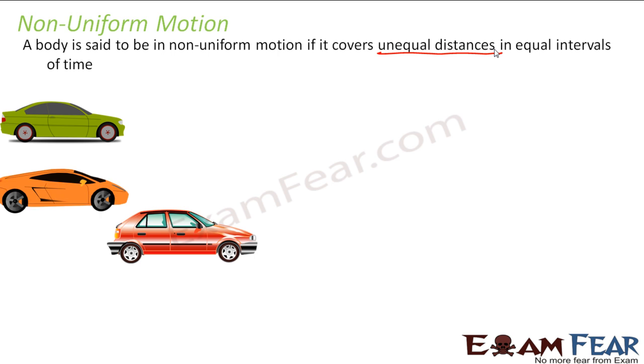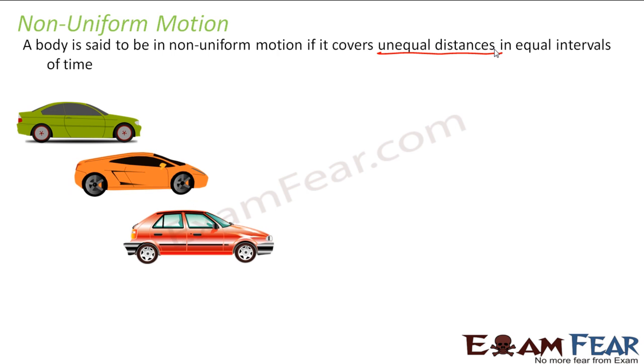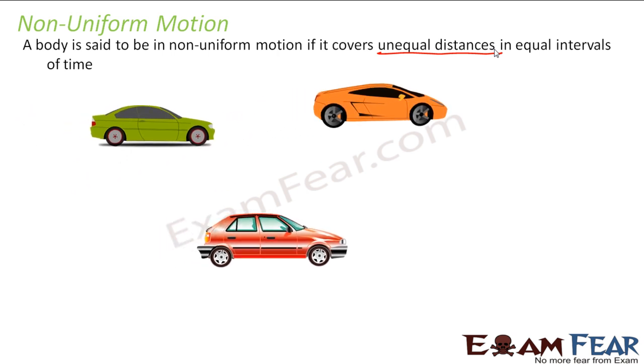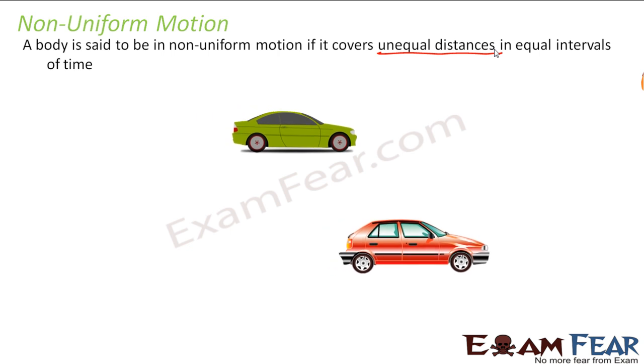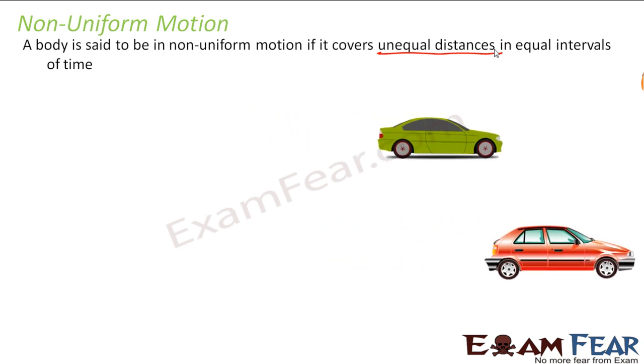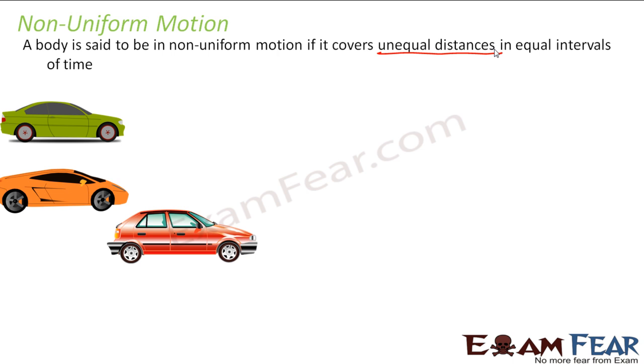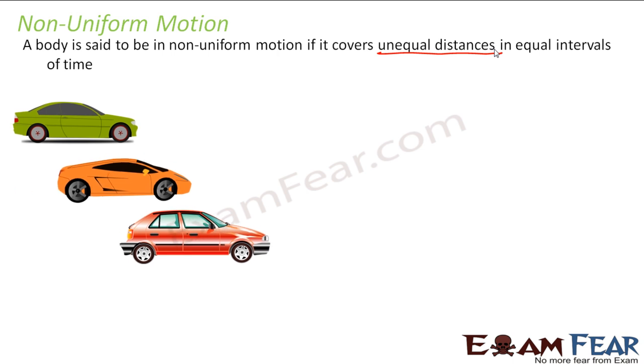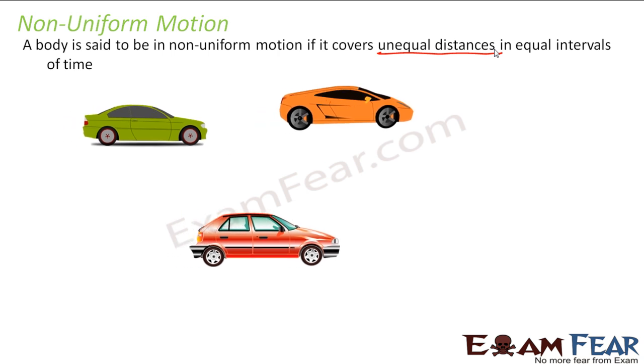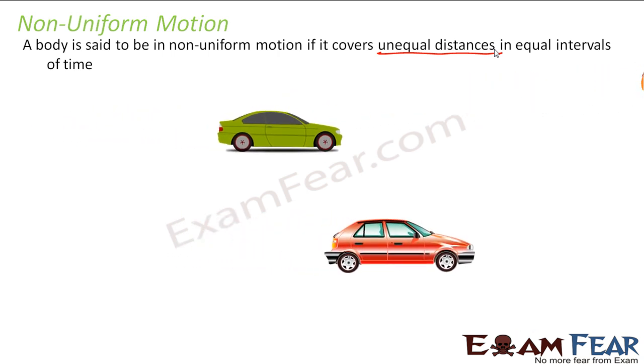The best example for this is, let us suppose this orange car is your car and it is moving in traffic. When your car is in traffic, you can see that there are two other cars just beside this car. Somehow it has to escape through the space between the two cars. Therefore, the speed of this car will be slow at this position. Then gradually when it reaches a little bit ahead, it sees that there is a smooth road in front and it picks up its speed. So the speed increases. Here, if you see, it is traveling slowly, covering less distance. Later it travels more distance per unit time.